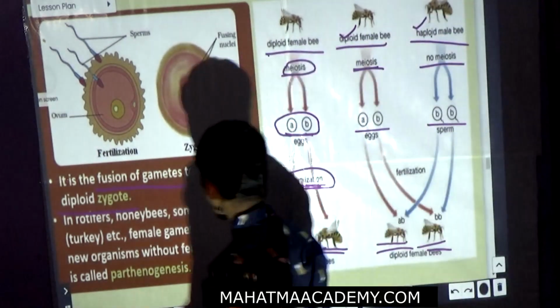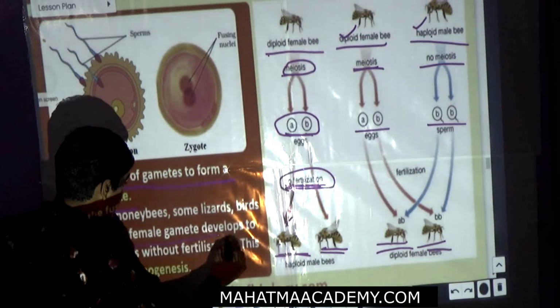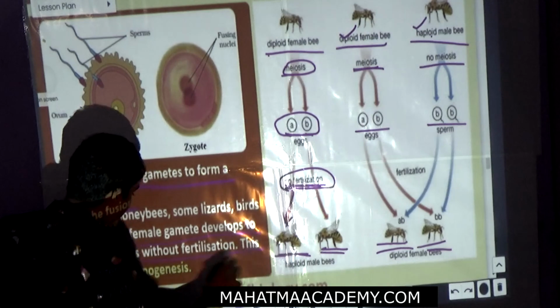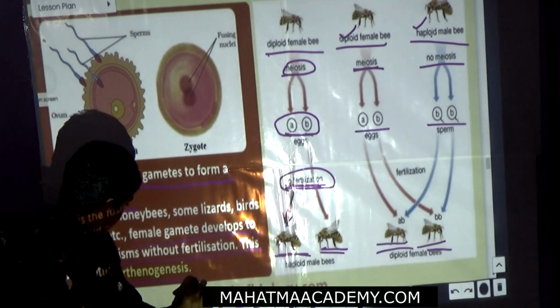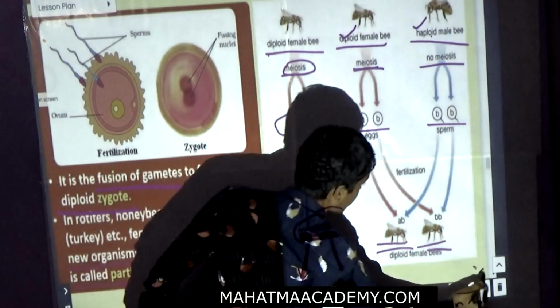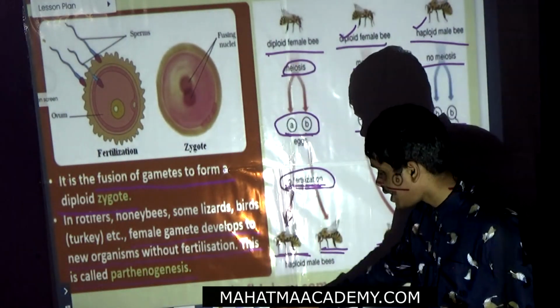So the female gametes develop into new organisms without fertilization. The process without fertilization is called parthenogenesis.